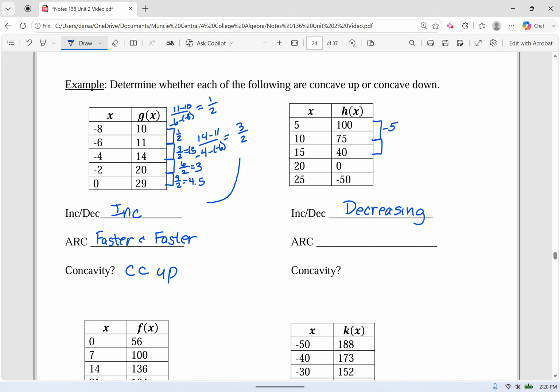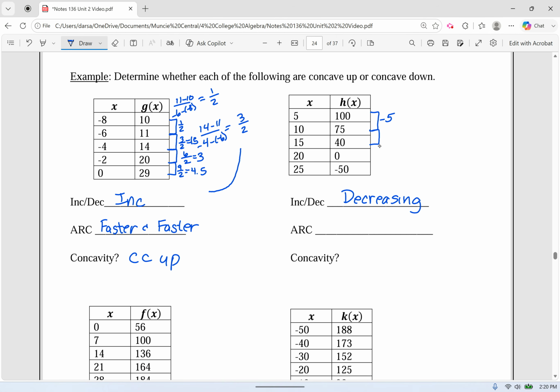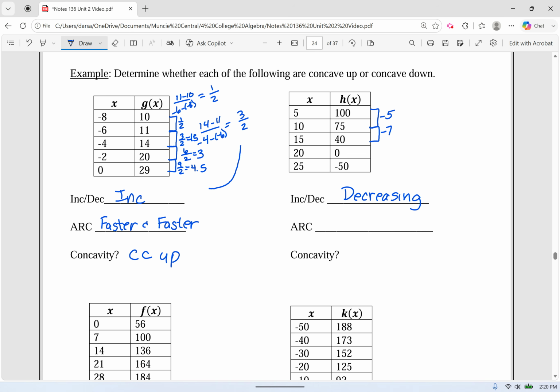Now, 40 minus 75 over 5 is going to be a slope of -7, which is a bigger slope. It's a steeper thing. Then we can look at 0 minus 40 over 5. Well, that's a -8. And then this one, -50 over 5, that's a -10.